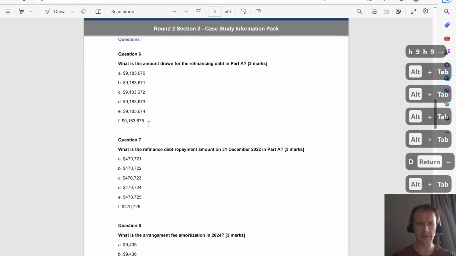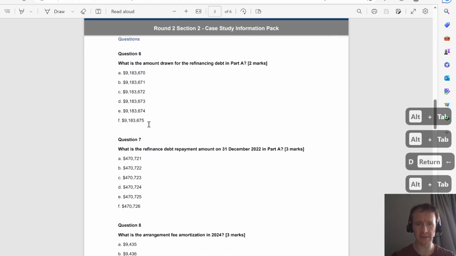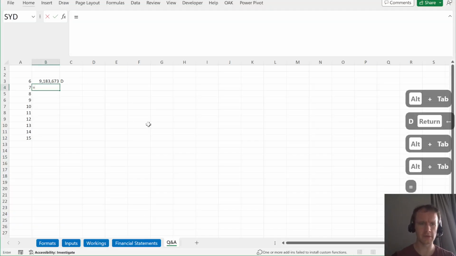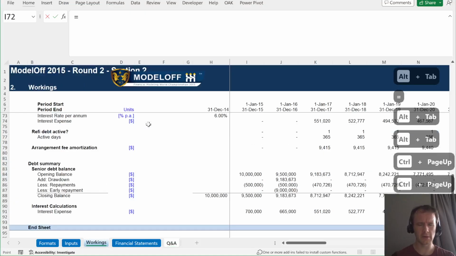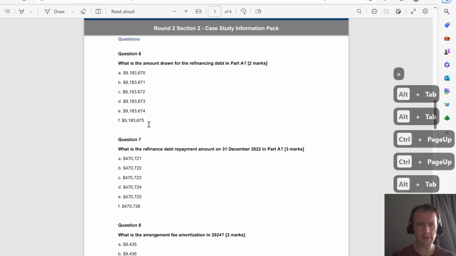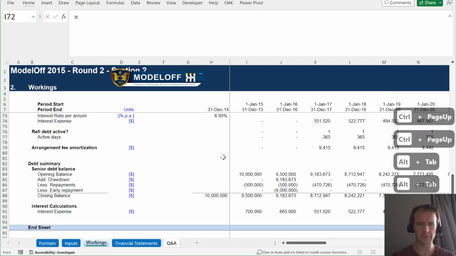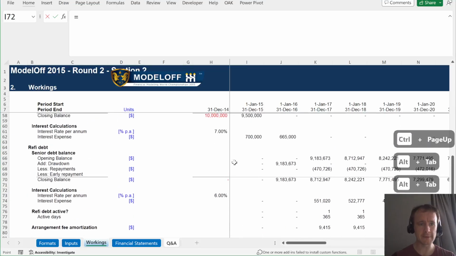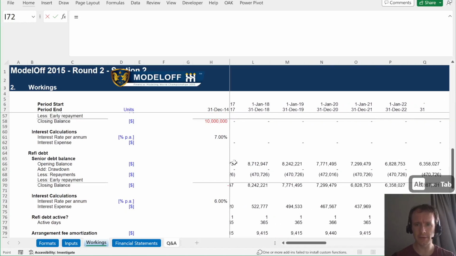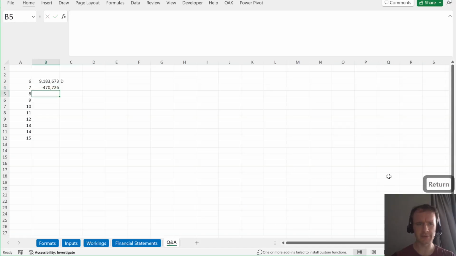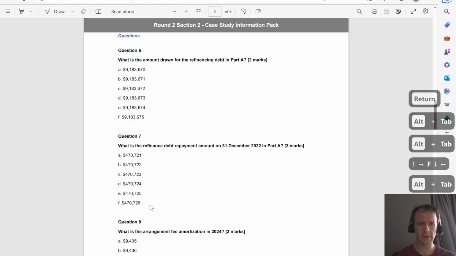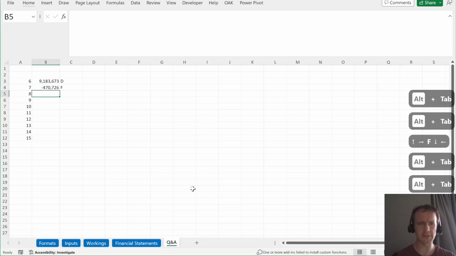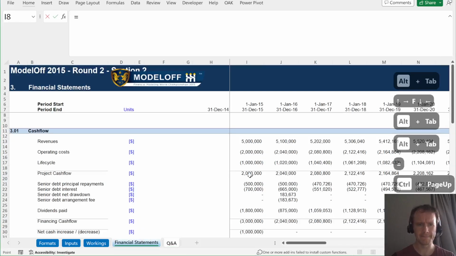Cool. Question 7. What is the refinance debt repayment amount December 2022? Okay. Sorry, is that debt repayment? So principal, I assume that means December of 22, which is here. 477.26, and that is F. Okay, question 8. What is the arrangement fee amortization in 2024?